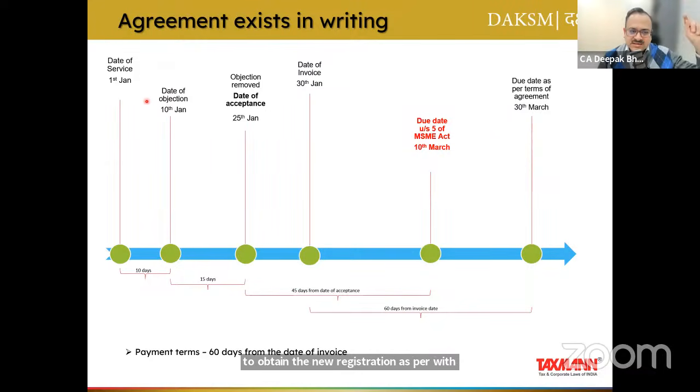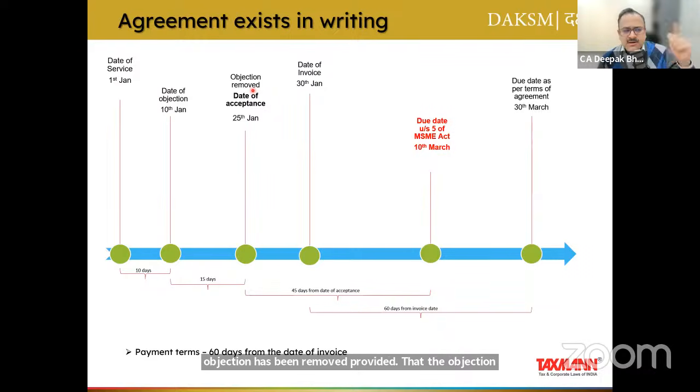So date of service, let's say, is 1st of January. Within 15 days, you need to raise your objection, and in writing. So if I raise the objection within 15 days, then the concept of date of acceptance shall come into picture. And what is the date of acceptance? Date of acceptance means the date on which that objection has been removed, provided that the objection was a valid